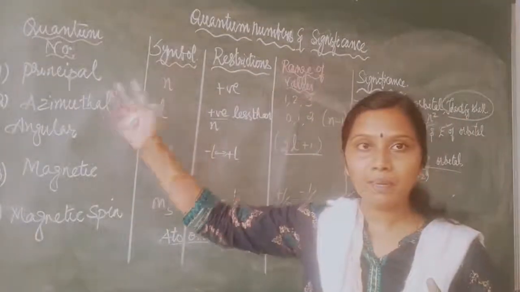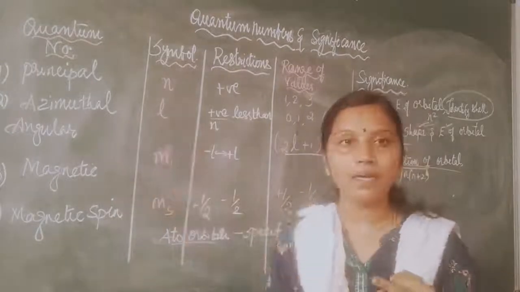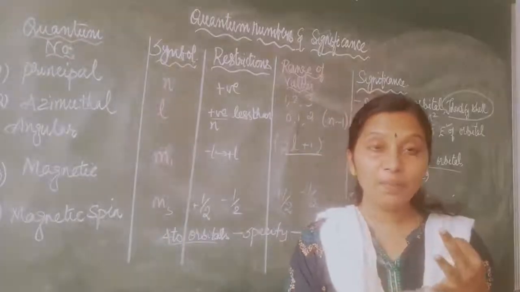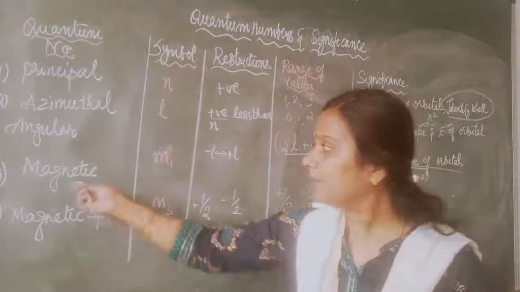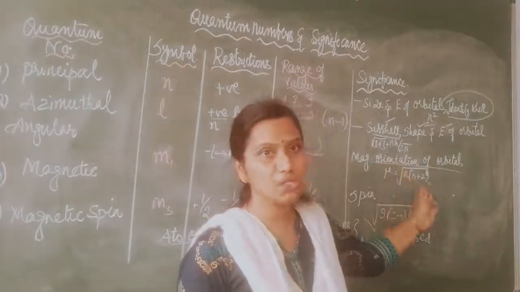The principal quantum number identifies the shell, energy and size of the orbital. The azimuthal quantum number or angular quantum number identifies the shape of the orbital and the subshell. The magnetic quantum number, what is its significance? It is going to determine the magnetic orientation of the orbital.